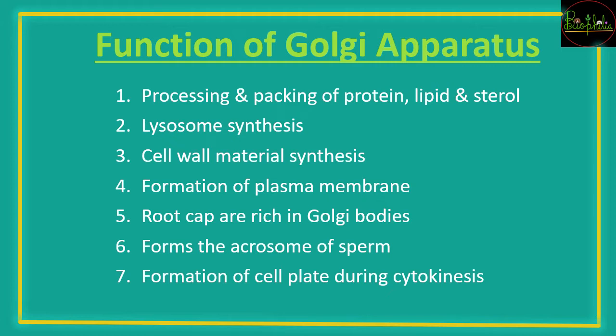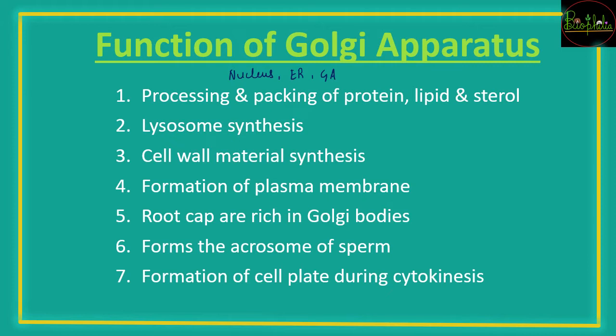So majorly the processing and packaging of proteins, lipids or sterols that come from the endoplasmic reticulum is completed at the Golgi apparatus. It is very important to understand that the nucleus, the endoplasmic reticulum and the Golgi apparatus are very closely related to each other and are placed in close proximity because इन सबका function कहीं ना कहीं एक दूसरे से जुड़ा हुआ है.